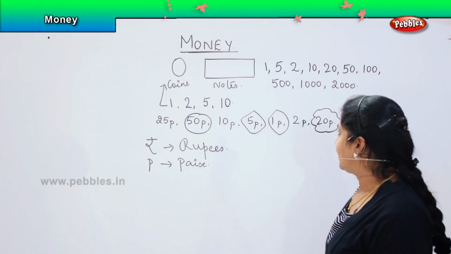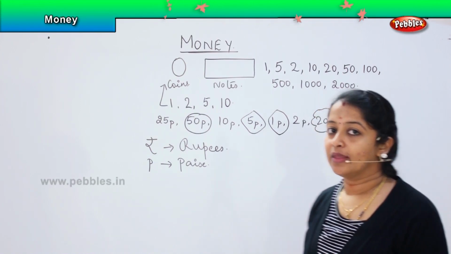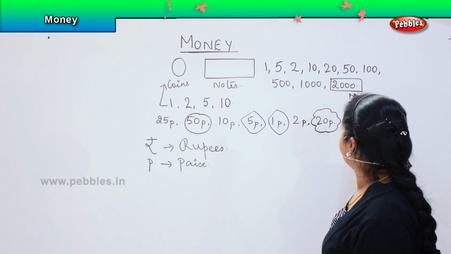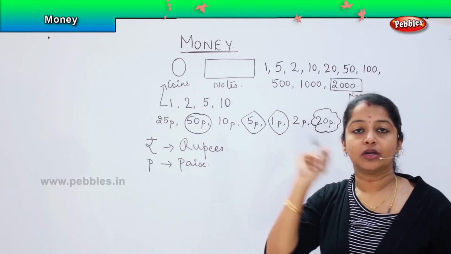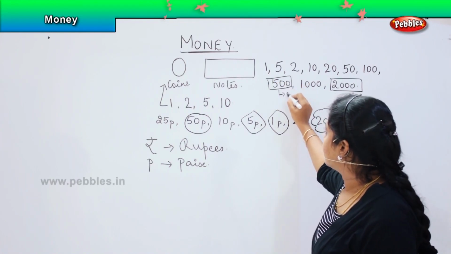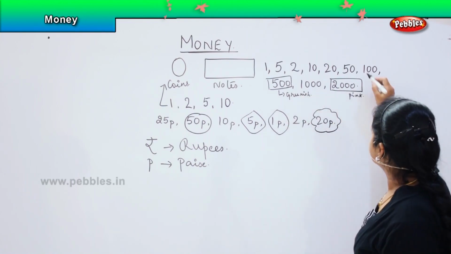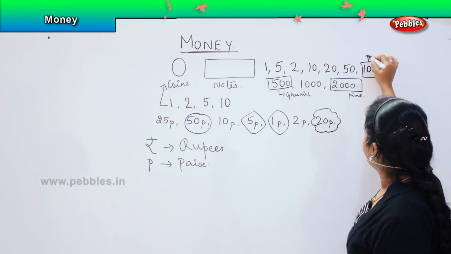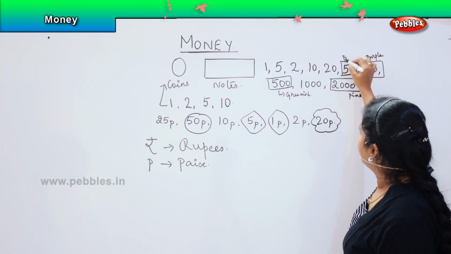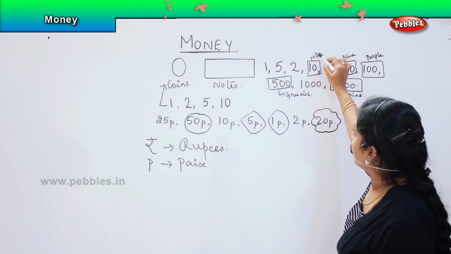Yes, so earlier all the notes had a similar color, but of late we can see variance in the color. For example, the 2000 we can see in pink color. Yes, a single note with a 2000 denomination. The 500 you can find in a greenish color, right? Then you can find your new 100 rupee in purple color. You can find your 50 rupee in blue color. You can find the new 10 rupee note in brown color.